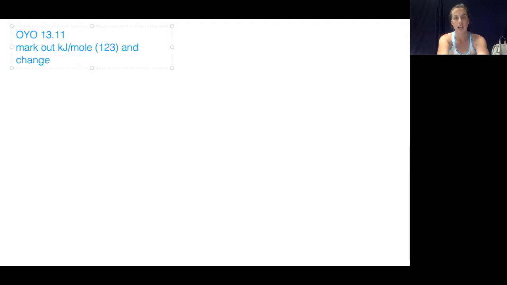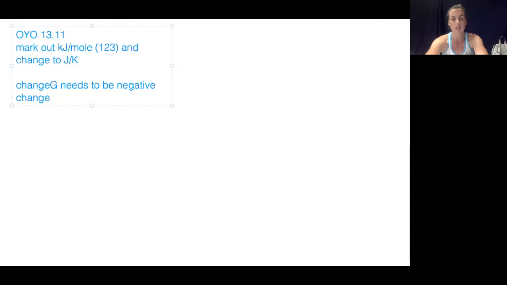That unit is wrong, so you need to mark out kilojoules per mole, and that's with the 123, and change to joules per Kelvin. I'm not sure why they did that in the student book and not in the textbook, but that is wrong. So go ahead and fix that, and that should help you a little bit. Okay, so it should read 123 joules over Kelvin.